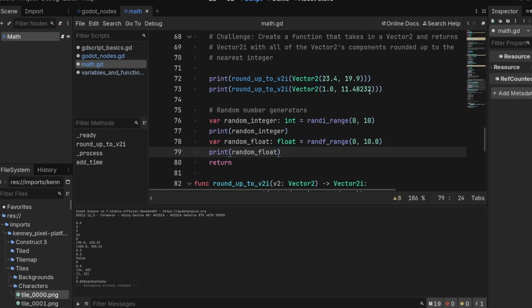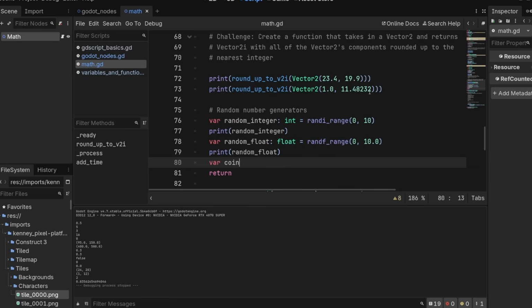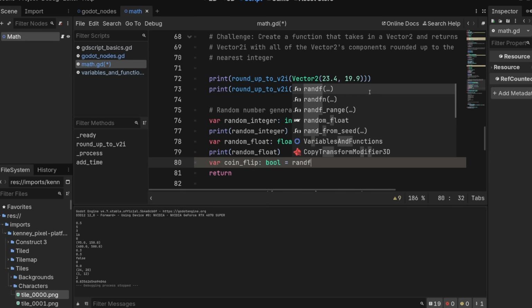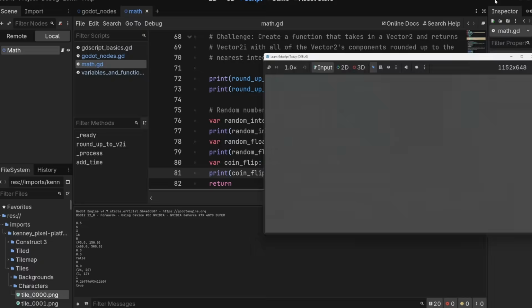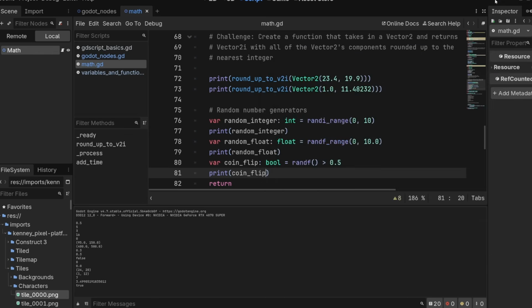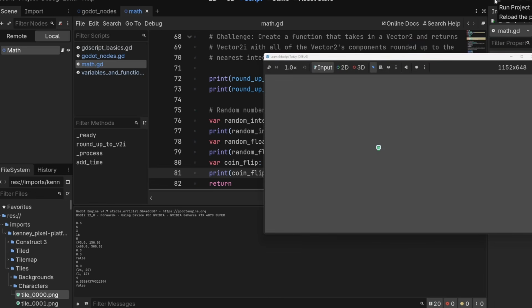If you want to simulate a coin flip, you can do something like coin_flip. Oh, well, it's going to be a boolean, say. We'll do randf. So randf is a special one that gives you a number between 0.0 and 1.0. We'll do that greater than 0.5. So if this number evaluates to greater than 0.5, this becomes true. And so let's print our coin flip. Play: false, true, true, true, true, true. I'm getting pretty lucky. True, false.